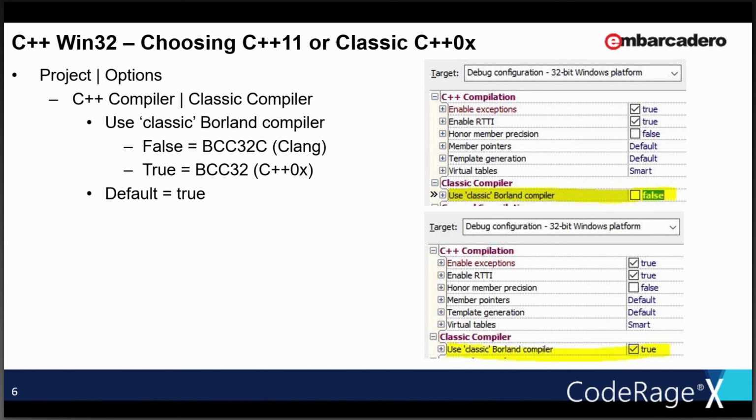If you want to use the classic compiler versus the non-classic compiler, or the Clang enhanced compiler, for Win32, right? Yes. The default, I think, is true still. If you say File, New, C++ VCL project, FireMonkey project, it's still set to use the classic compiler by default? Yeah, we looked at this for quite a while, and we opted to stay with the classic compiler because the bulk of the code that we suspect our users have would be targeting BCC32.